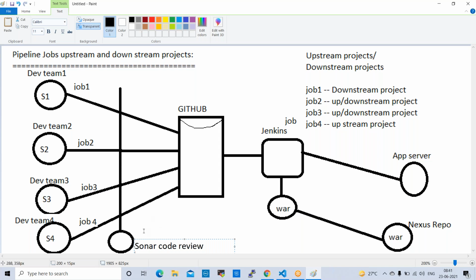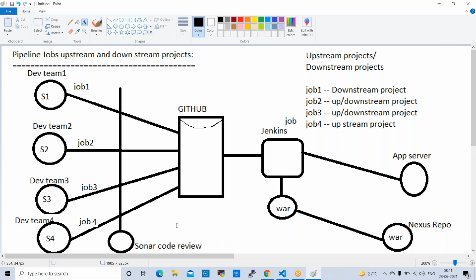If any duplicate lines are there, Sonar Code Review handles it. Normally this is completely a developer's tool. We don't use this tool basically. We just need to install and configure it, and we can hand it over to developers. The Sonar Code Review tool will review the code for code standards. Every company, every project team maintains some standard set. So Sonar will validate the code and allow it into GitHub, right? If any issues are there, it will stop here.